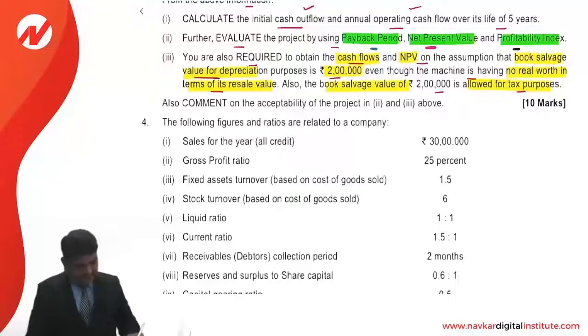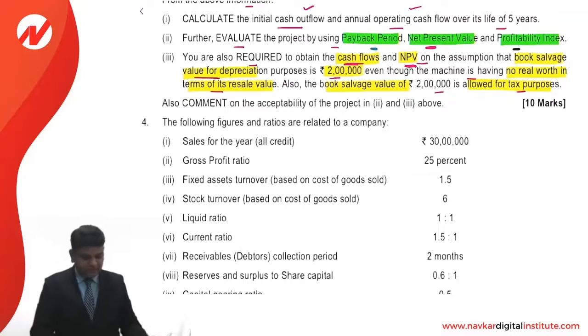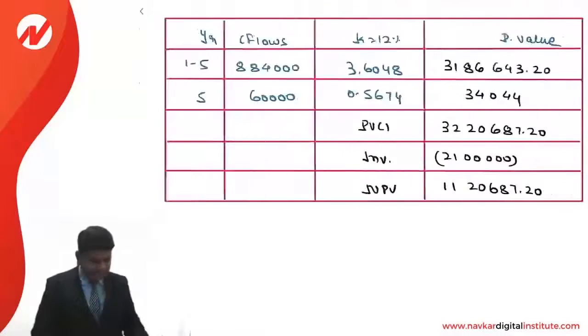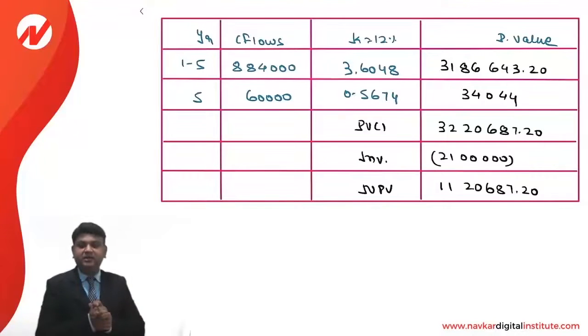So NPV is calculated by us, cash flows and NPV. And of course, once again we understand that the decision is going to remain the same, that the AI should be implemented because NPV is positive.